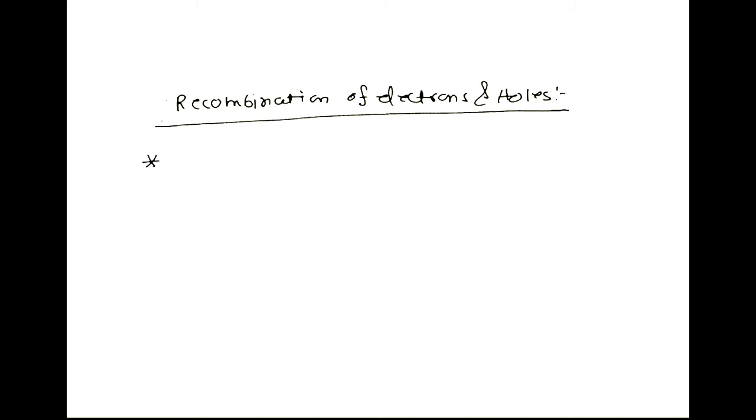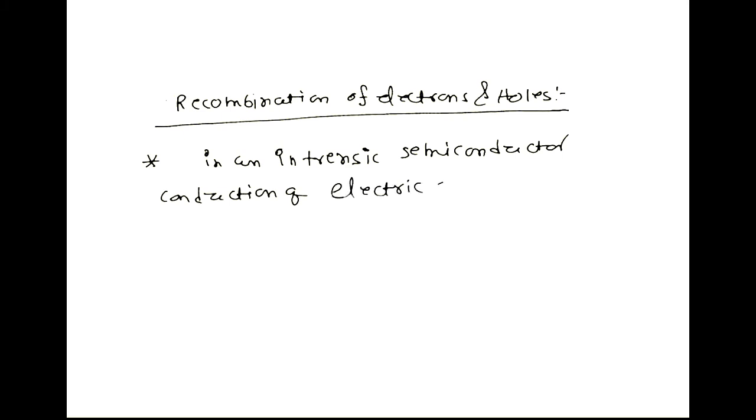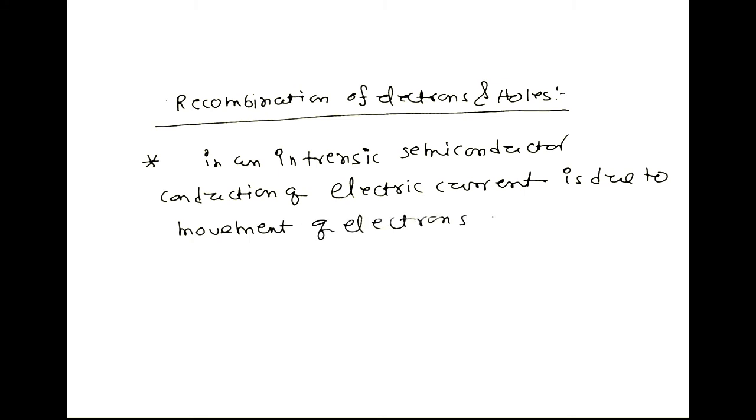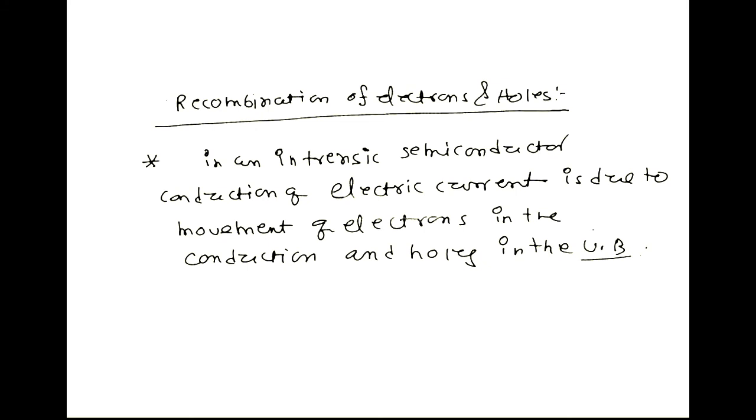One important conclusion we made is that in an intrinsic semiconductor, conduction of electric current is due to movement of electrons in the conduction band and holes in the valence band.